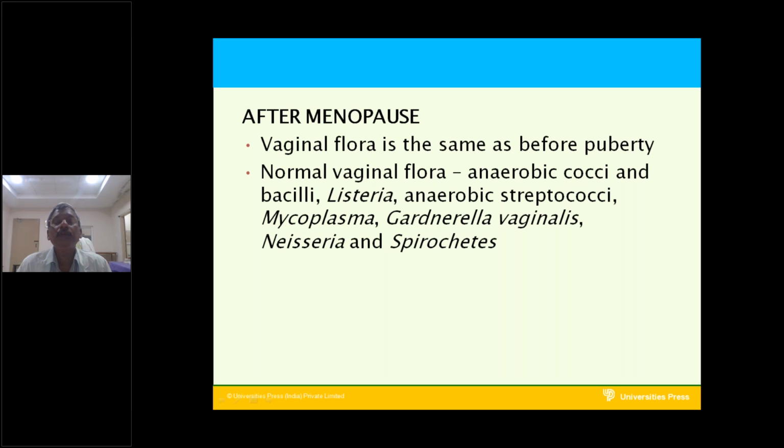After menopause, the vaginal flora is the same as before puberty. Normal vaginal flora in menopause contains anaerobic cocci, bacilli, Listeria, anaerobic streptococci, mycoplasma, Gardnerella vaginalis, Neisseria, and spirochetes. These are the bacteria which are present after menopause.